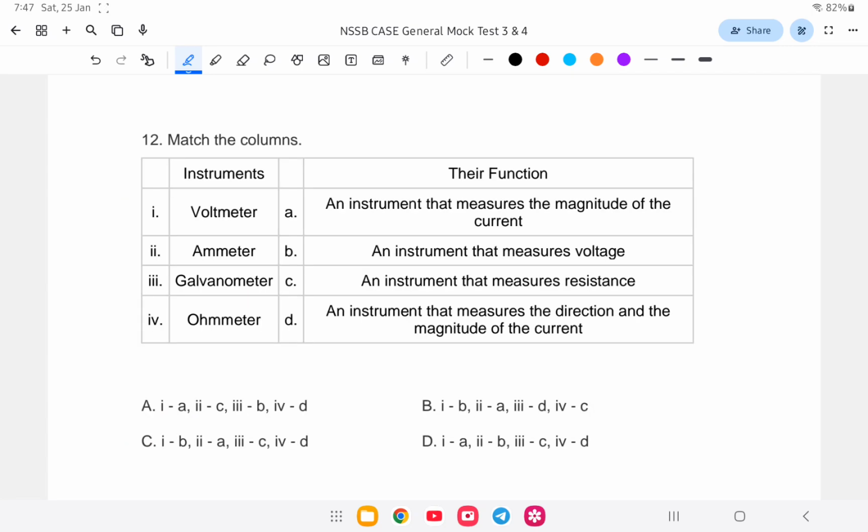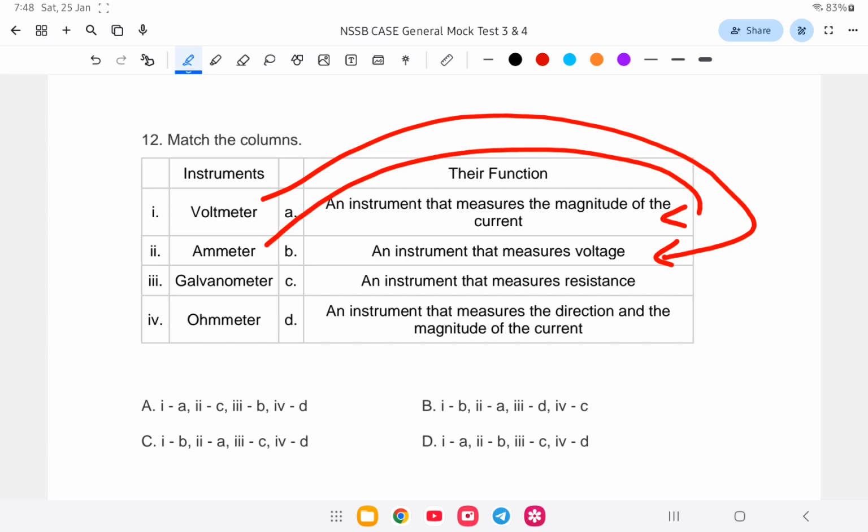Next question. Match the following in science: voltmeter, ammeter, galvanometer, and ohmmeter. Number 1, voltmeter. The word itself tells us it relates to voltage. Next, ammeter. An ammeter measures current, that is option A. Galvanometer.